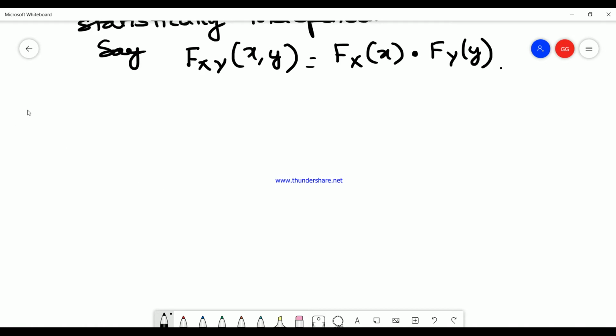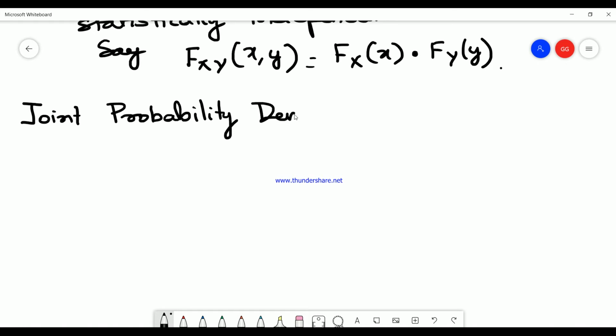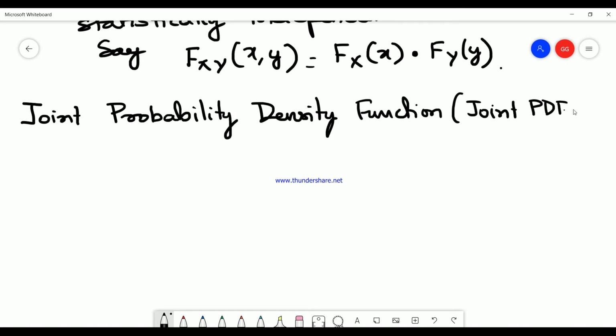Let us go with the next definition, the joint probability density function, called the joint PDF, or also the bivariate PDF.